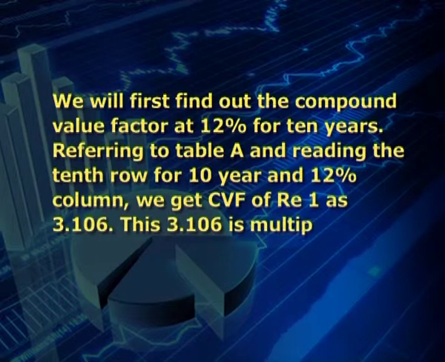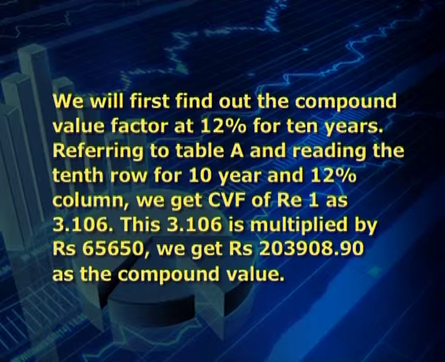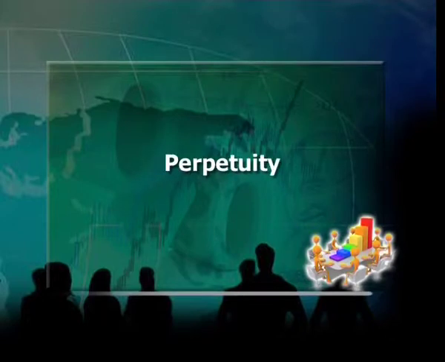This 3.106 is multiplied by rupees 65,650. So, we get rupees 2,03,908.90 paisa as the compound value. Now, let us understand the concept of perpetuity. Perpetuity is an annuity that occurs indefinitely. Perpetuities are not very common in financial decision making. Let's understand this concept with an example.